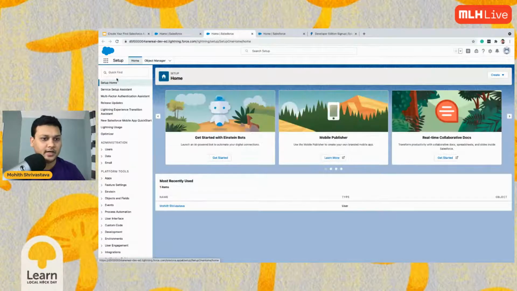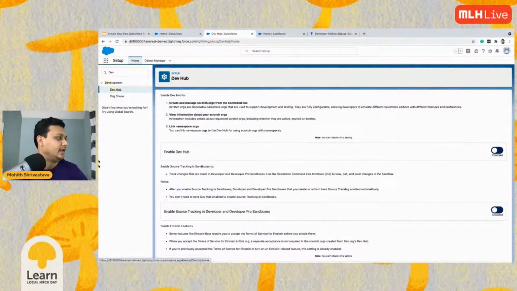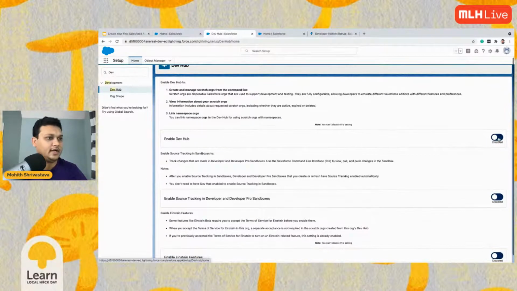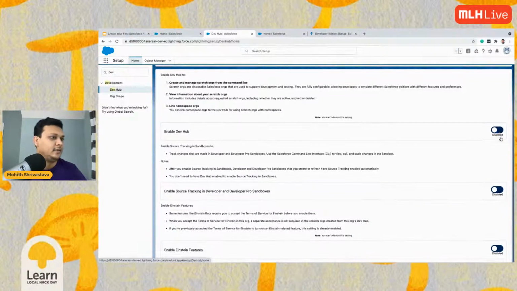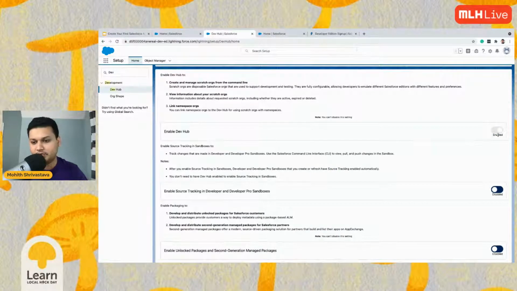Go ahead and find something called Dev Hub here. Just search Dev Hub, click on that, and then click enable Dev Hub. That's the only thing you need, so make sure to enable that. Once you do that, the Dev Hub authorization will not fail. Make sure to do this.